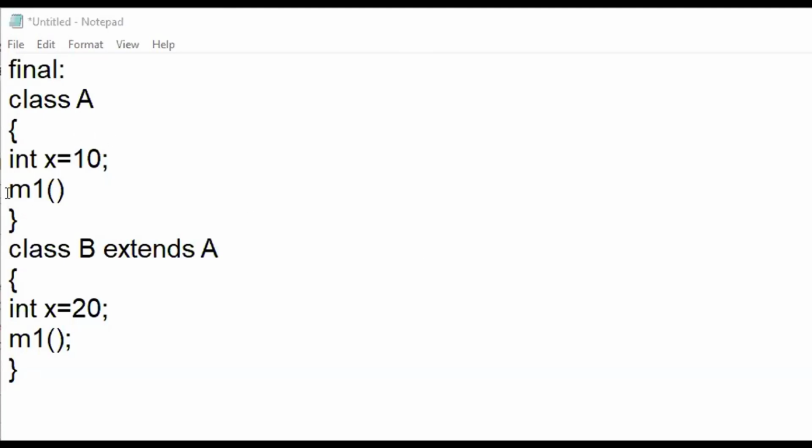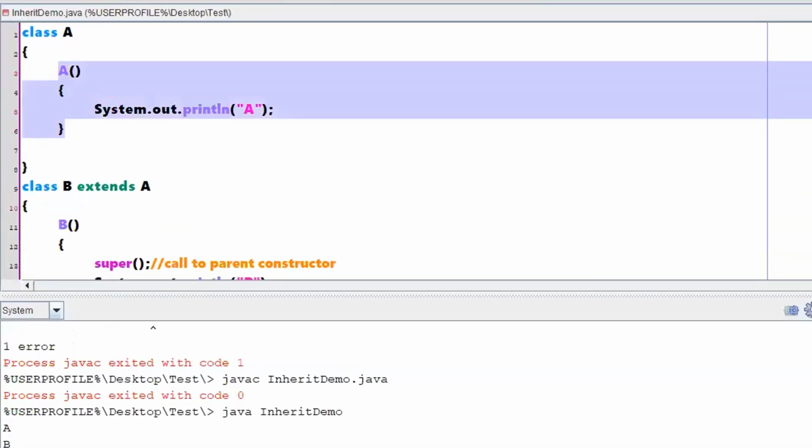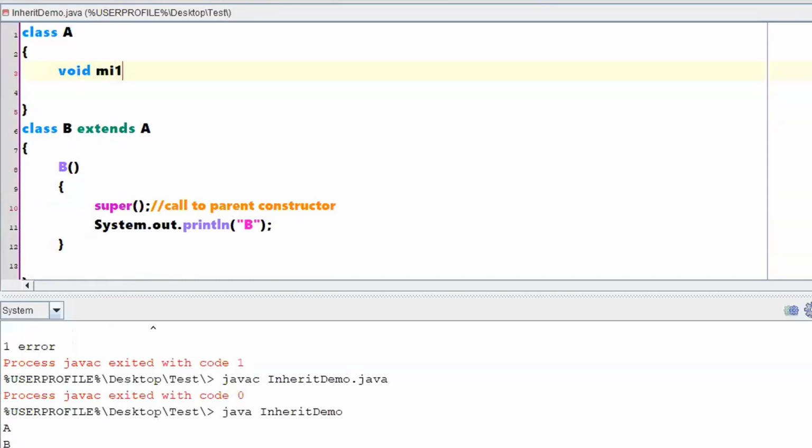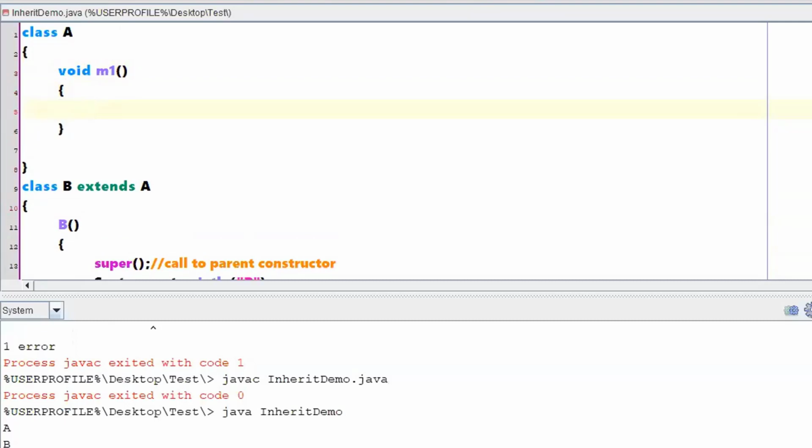So now if I am making a method final void m1, then when class B extends class A, this m1 will be available, but class B cannot override that particular m1. Is this clear? Shall we see an example of this quickly? If you want, then only I will go with the example. If you are okay with the explanation I have given, then no issues.